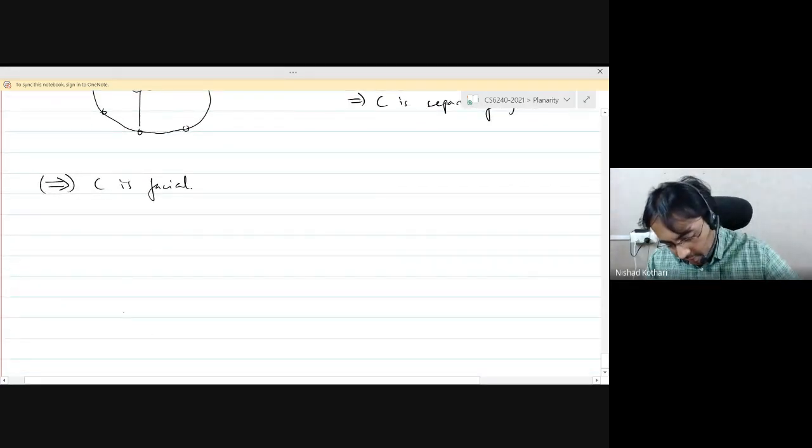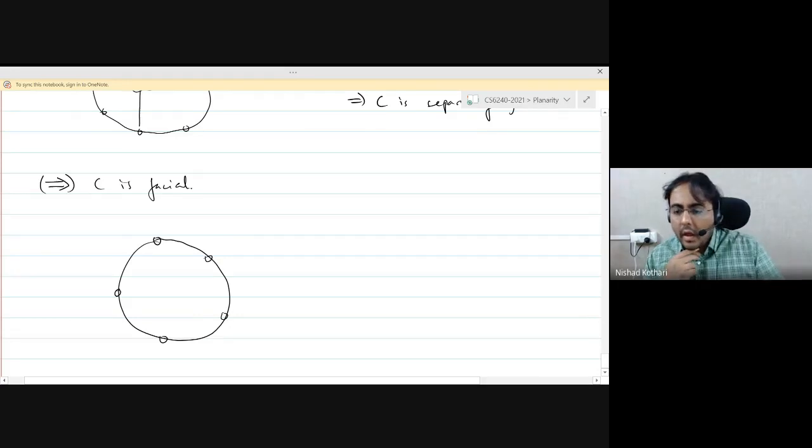So let's draw the cycle C. Let me just draw it like this. And since it is a face, I can make it the outer face, right? I can make an embedding by noting that anything you can draw on the plane, you can draw on the sphere by stereographic projections. You can also make any face the outer face.